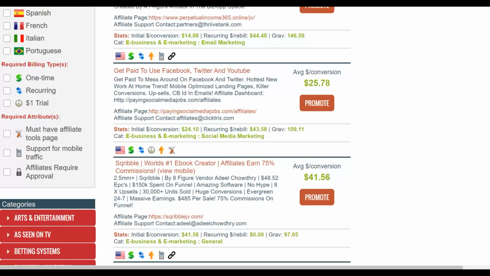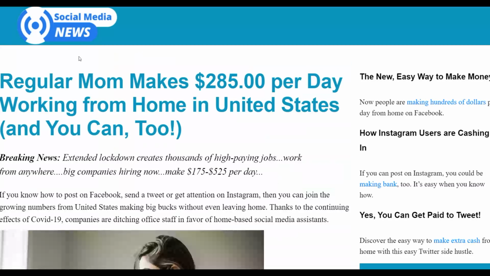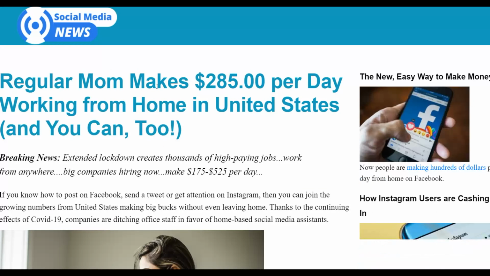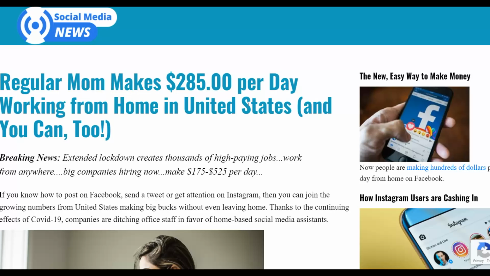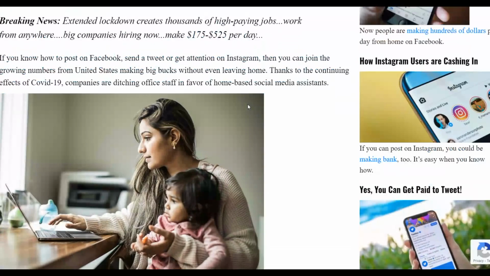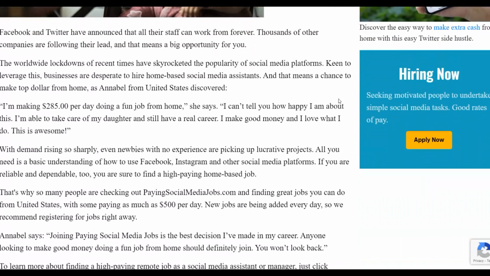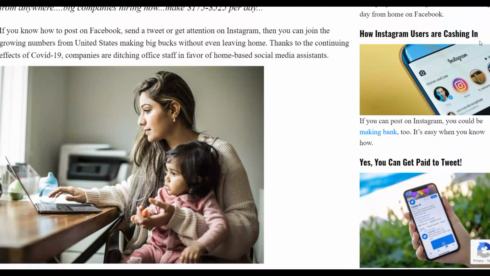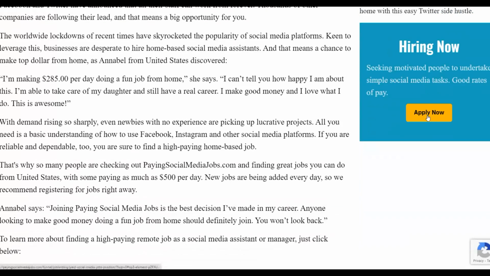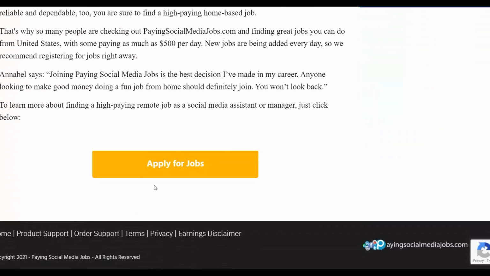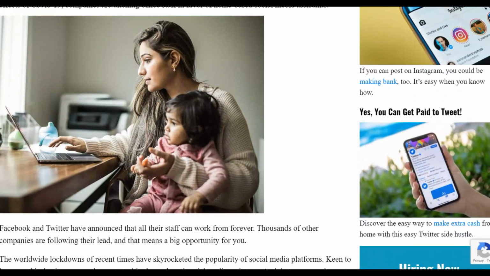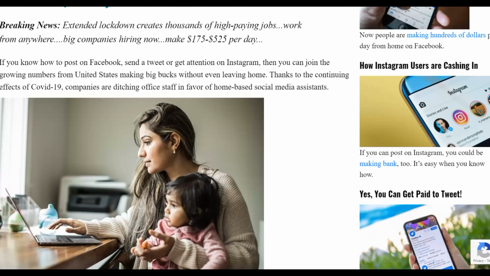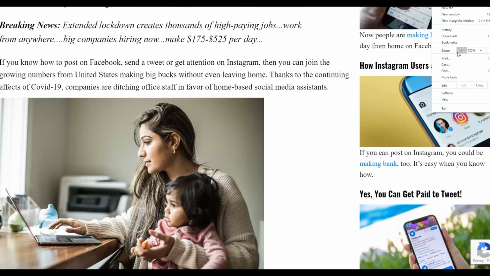So let's go to the sales page of the offer. Consider that it's a very simple sales page. Here, a regular mom makes $285 per day working from home. This is going to convert very well with this free traffic source I'm going to show you guys. It's a very simple article, and people can apply and buy our affiliate offer from here. Consider here, apply for jobs. We're going to promote this offer right here. I'm going to show you guys the easiest method to promote this and actually earn a lot of money on complete autopilot.